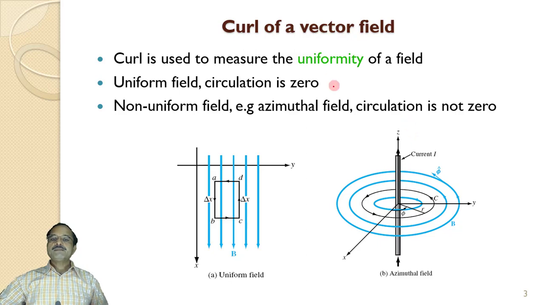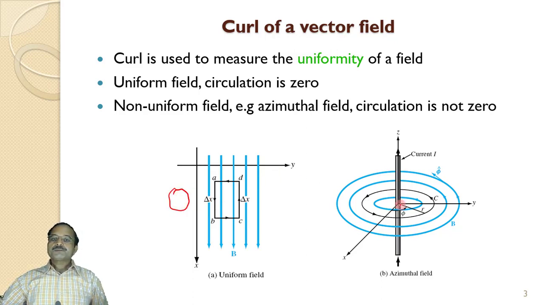Let us see the mathematical concepts. The same thing we discussed in the example of the flow of water. Now if the flow of water is exactly uniform, exactly in straight lines, and if I consider this loop ABCD, then on this loop the forces along all the four directions will be exactly equal and opposite. Because of that, there won't be any rotational effect in this field.